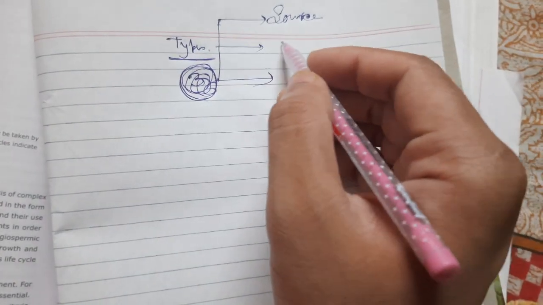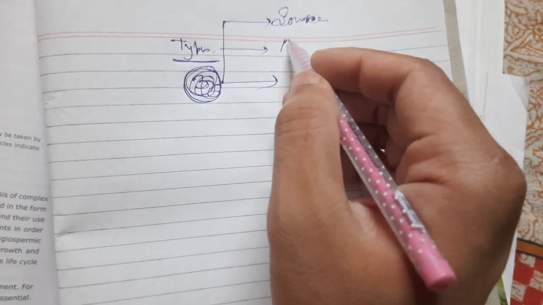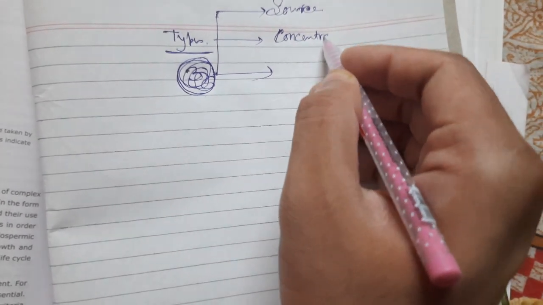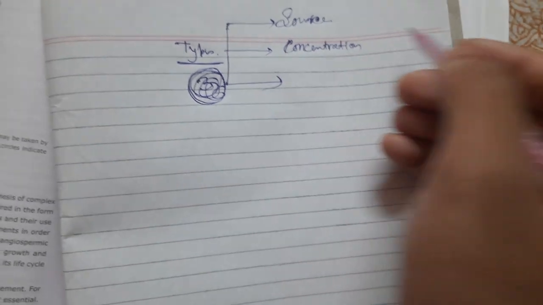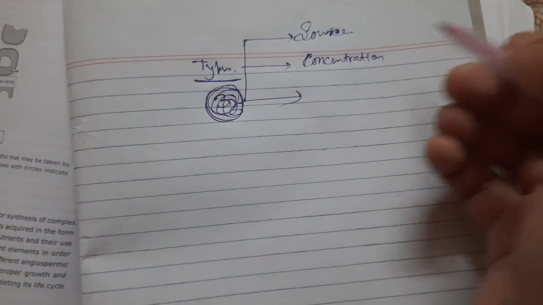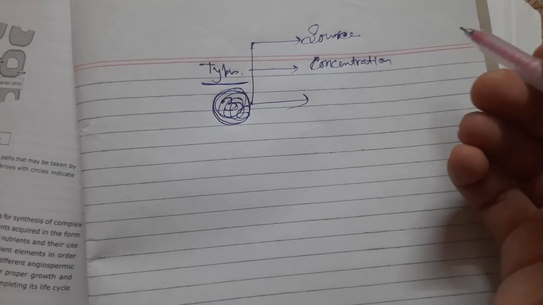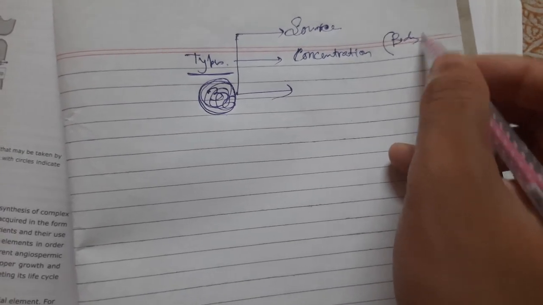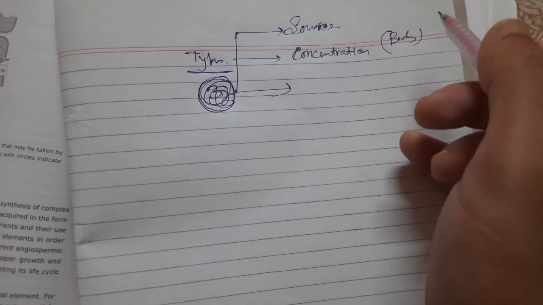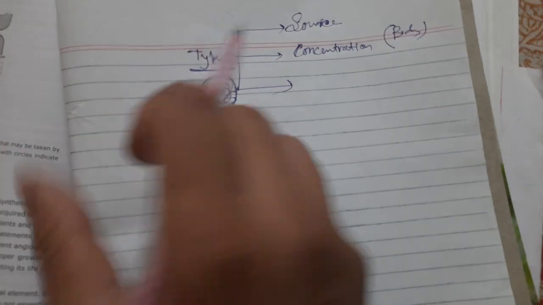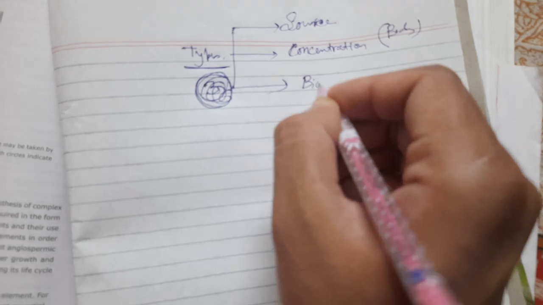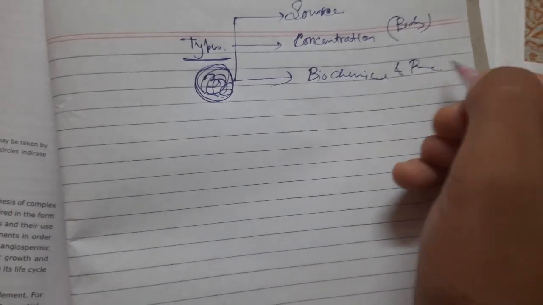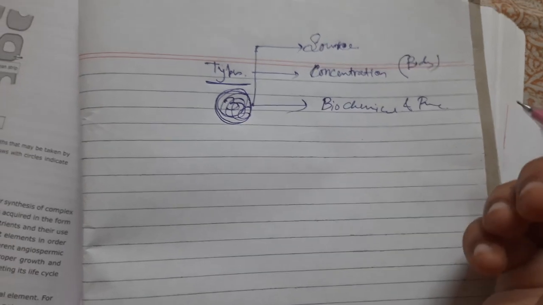Secondly, based on what amount or concentration these elements are needed by the plant. Concentration means what its concentration should be in their body, is it more or less? And thirdly, based on the biochemical nature or the function of the particular element.